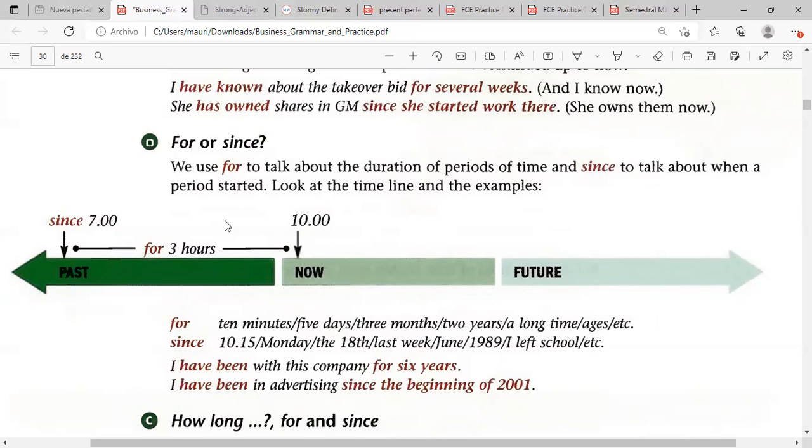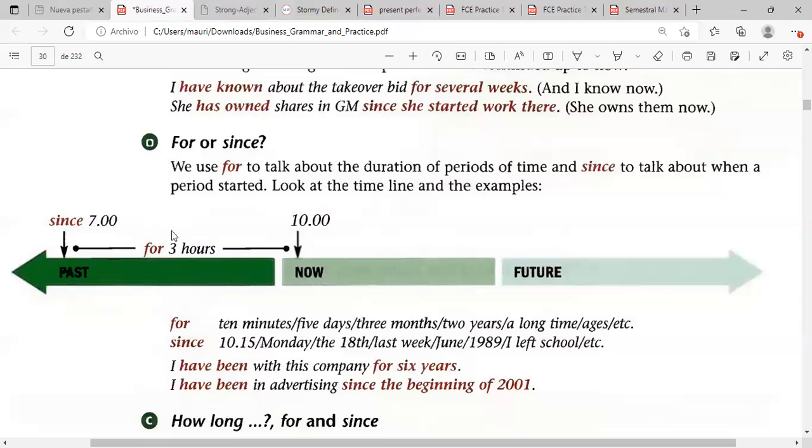I'm still planning. Now the difference, on the other hand, when we use for, once again, is quantity. How many? 3 hours. How many? 7 days.